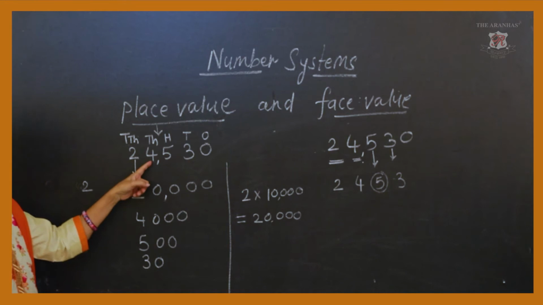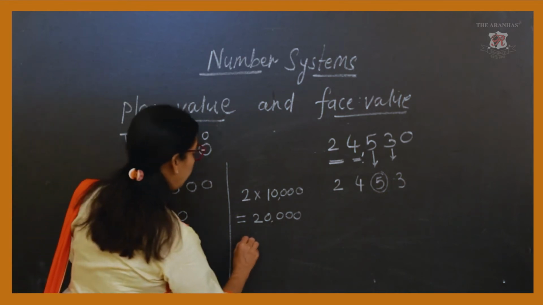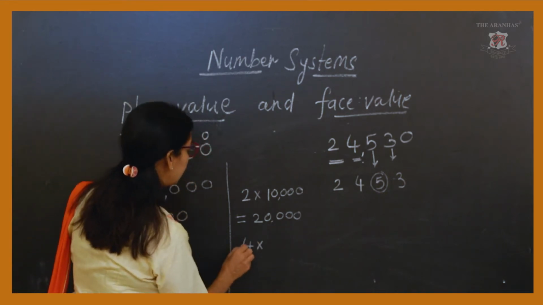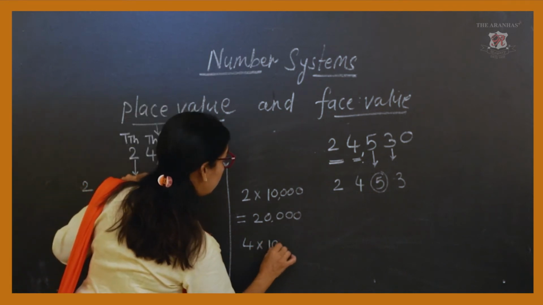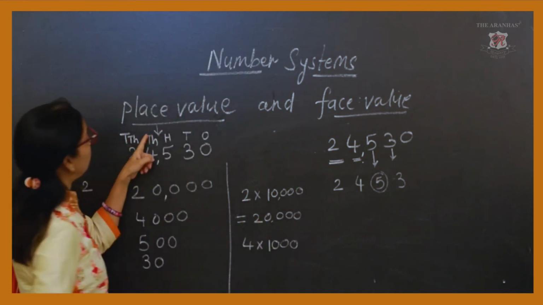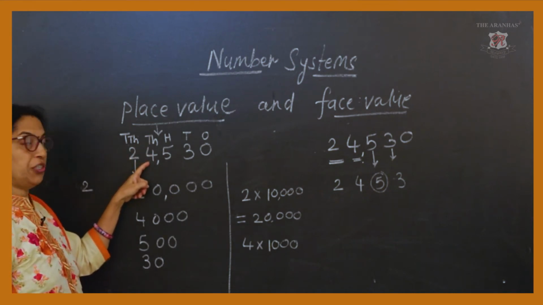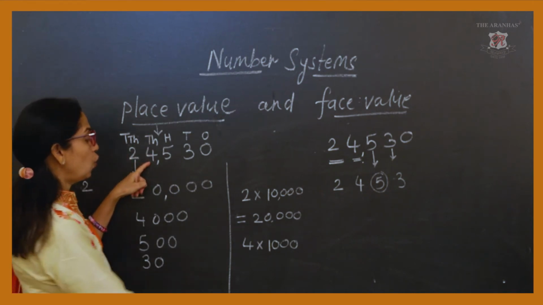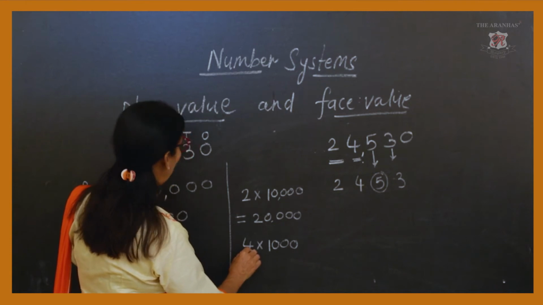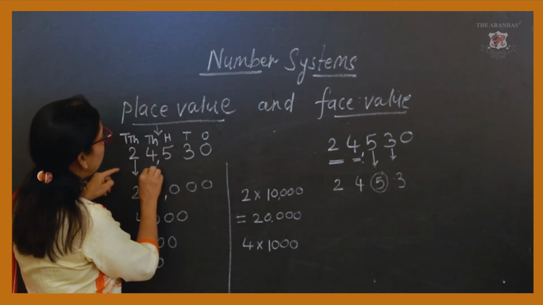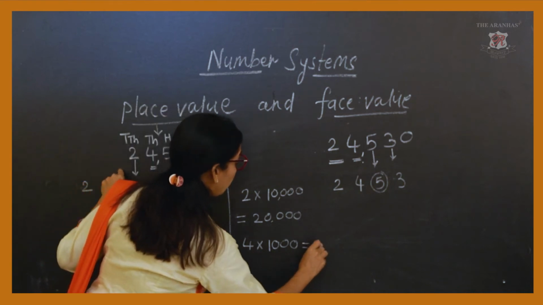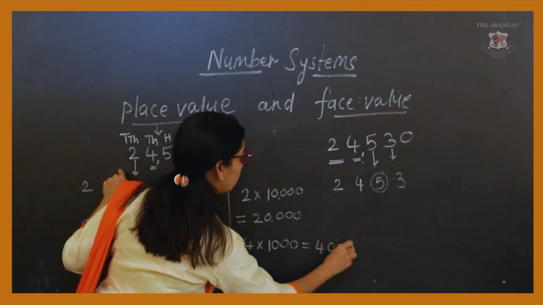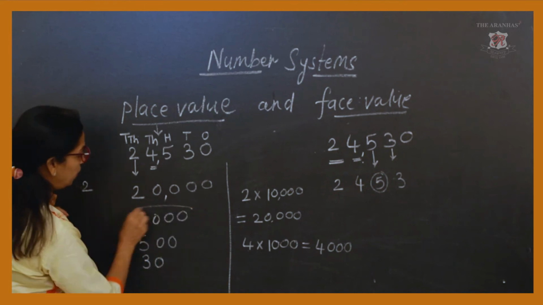Similarly, if you take this digit 4 and multiply it by 1000, because 4 is in the position of 1000, you will get the place value of this 4 as 4,000.